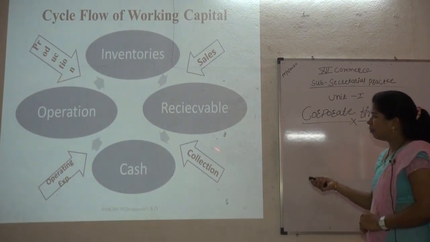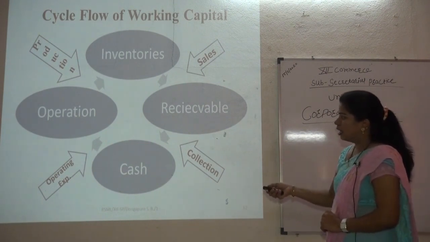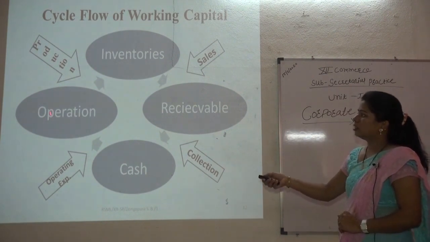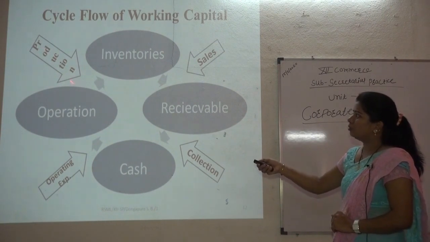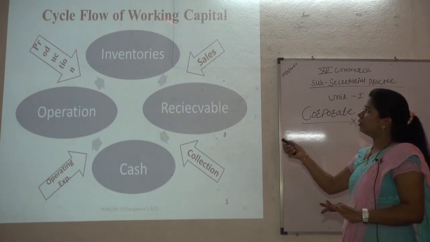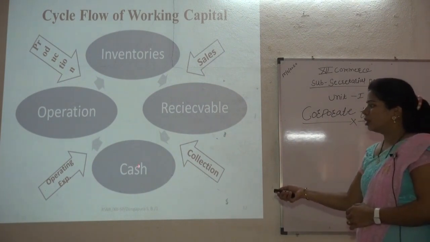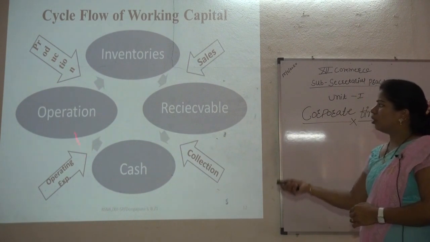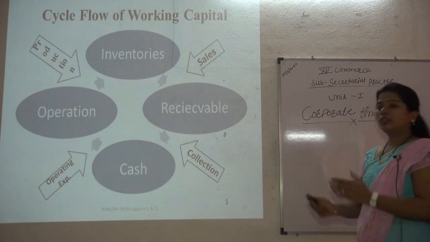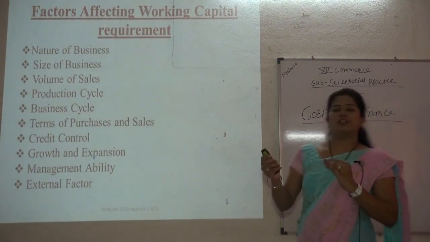Then in this gap, we go for collection of the cash, and it is converted into cash, and this cash is utilized in the operations, it means nothing but the production process. Again the production process is converted into inventories, that is called finished goods, and these finished goods again come into sales, again into receivables, again into collection, again converted into cash. So this process is continuously going on, and that's why it is called the cycle flow of working capital.